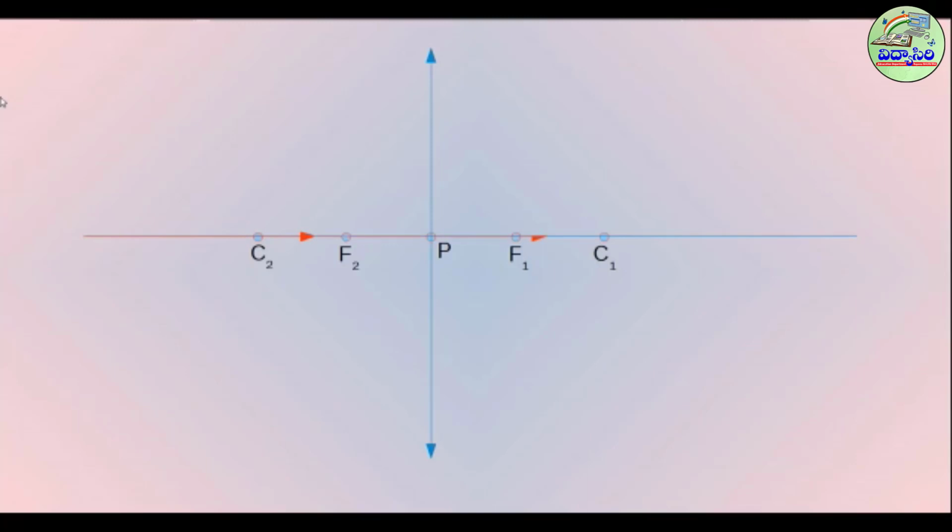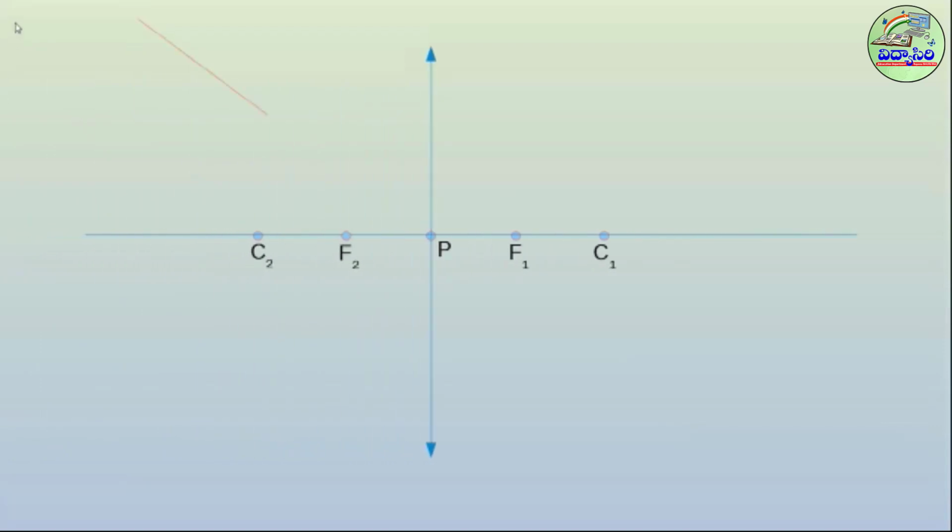Any ray passing through the principal axis is undeviated. Any ray passing through the optic center is undeviated.